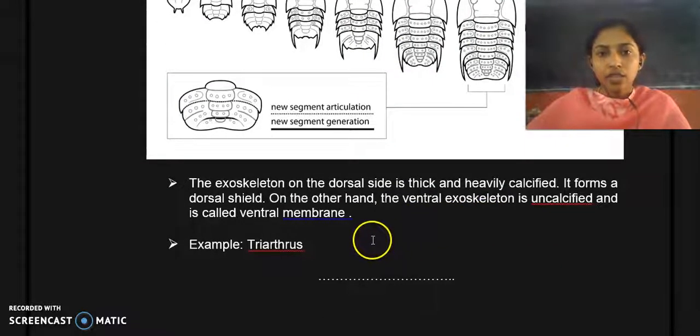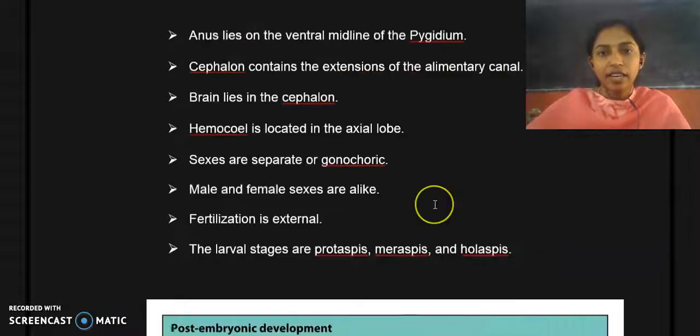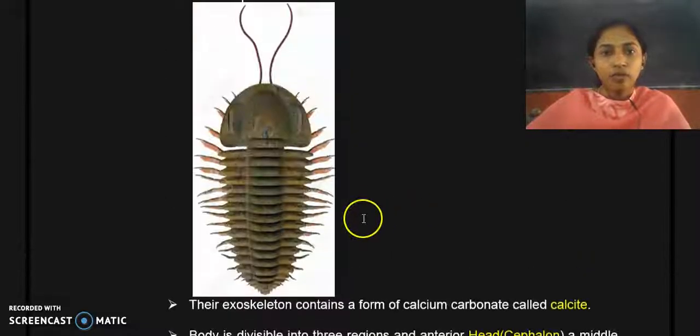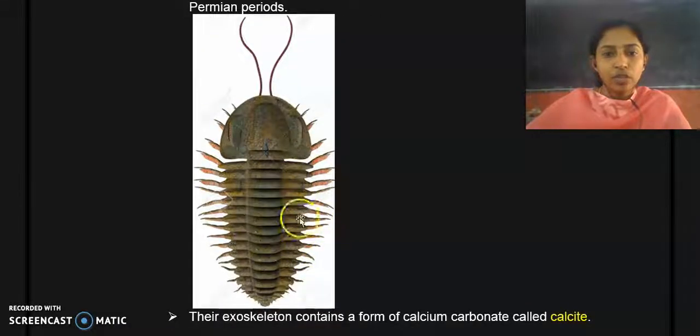The exoskeleton on the dorsal side is thick and heavily calcified. Here you can find the exoskeleton of Triarthrus, made of calcium carbonate, called calcite, while the ventral surface cannot have calcium carbonate because it is membranous.